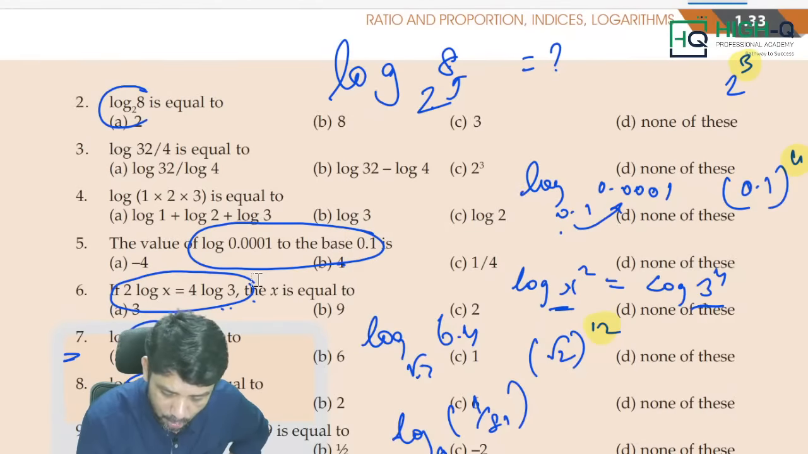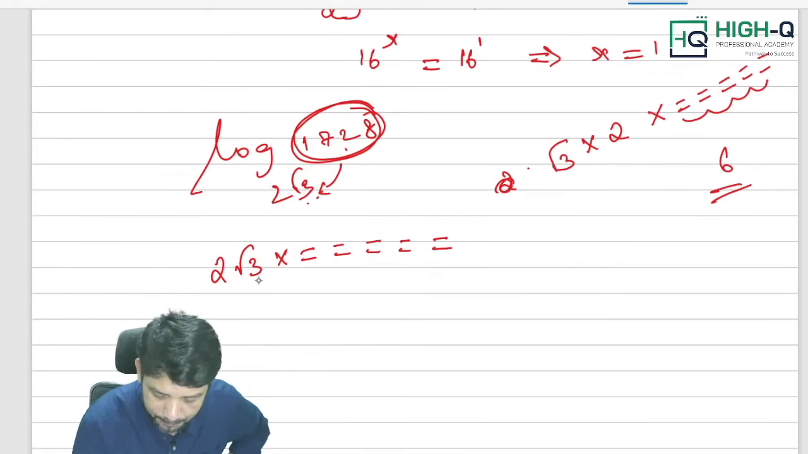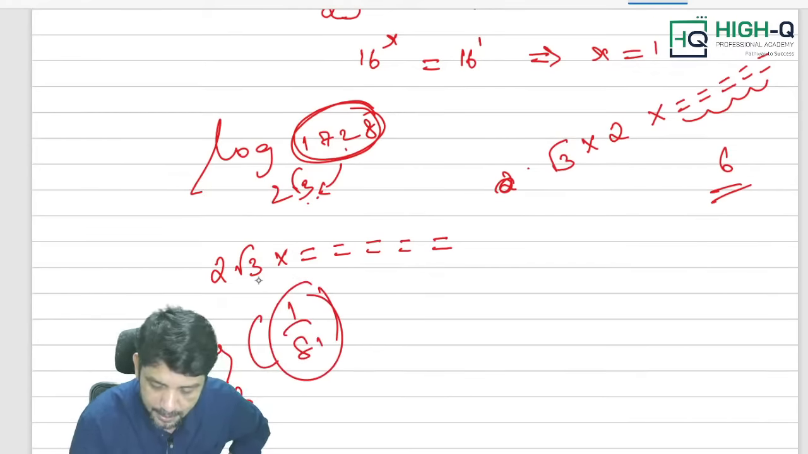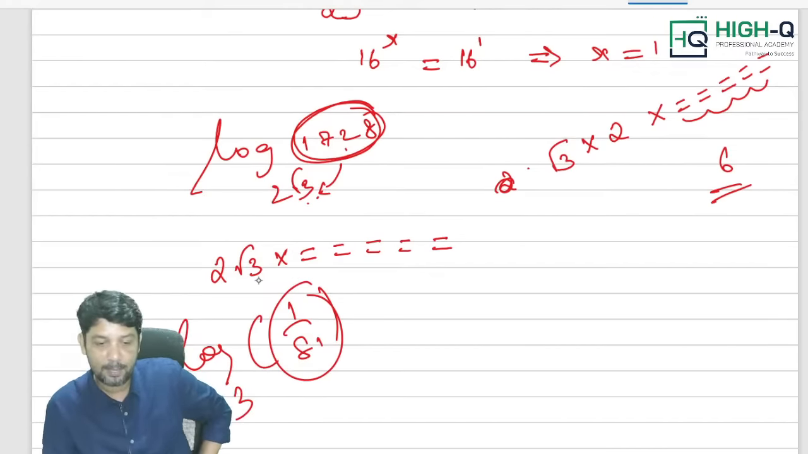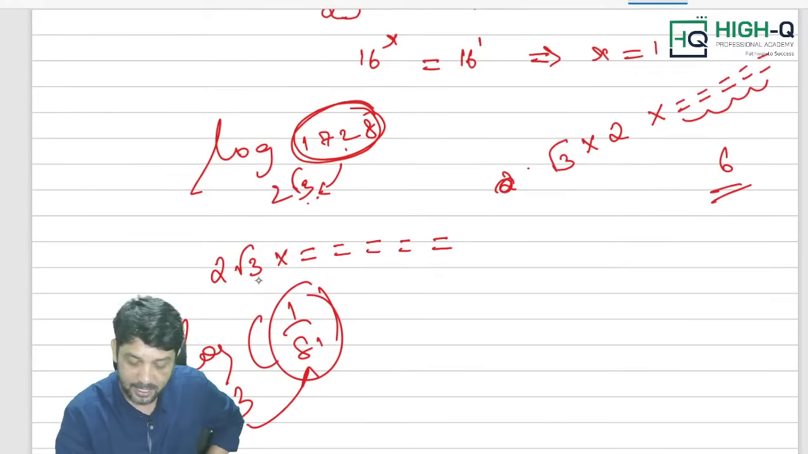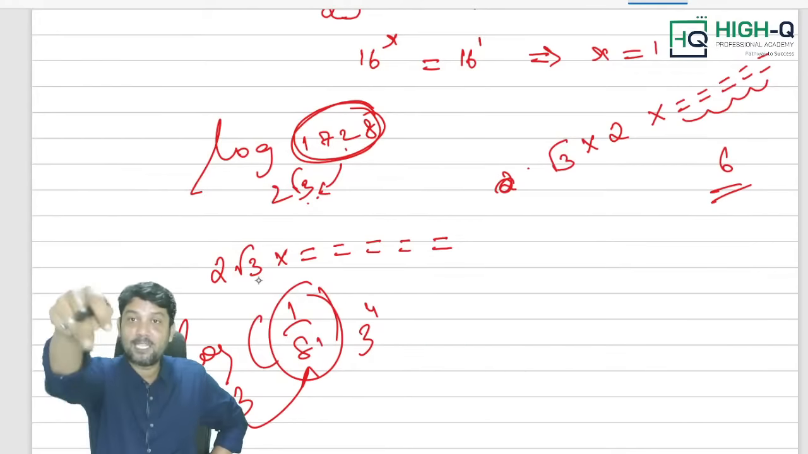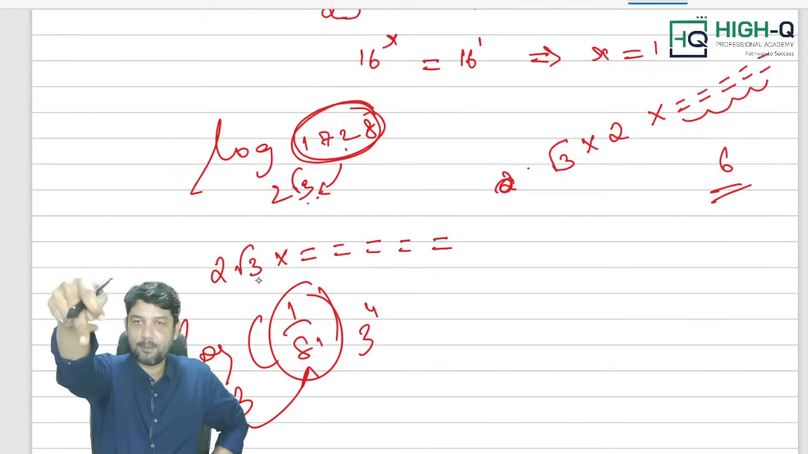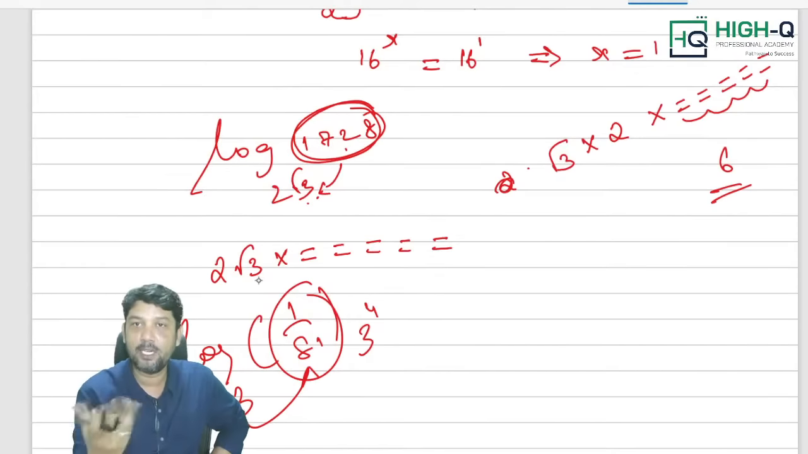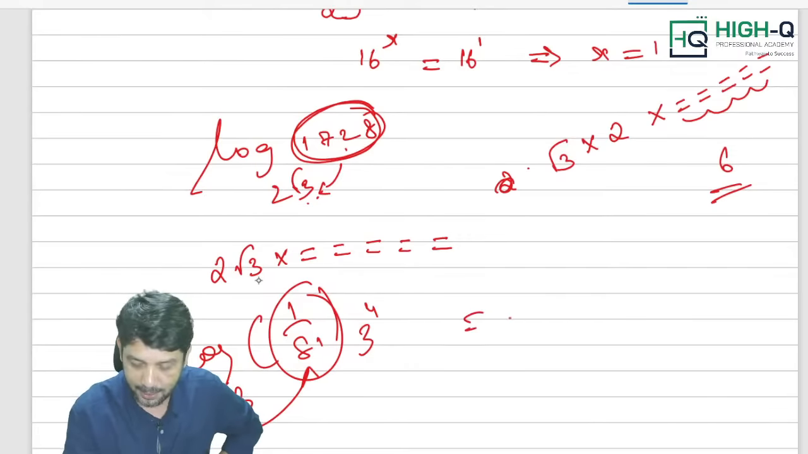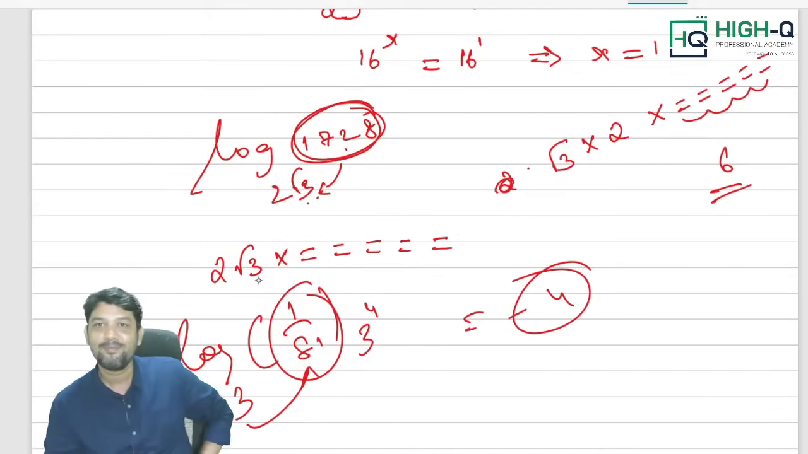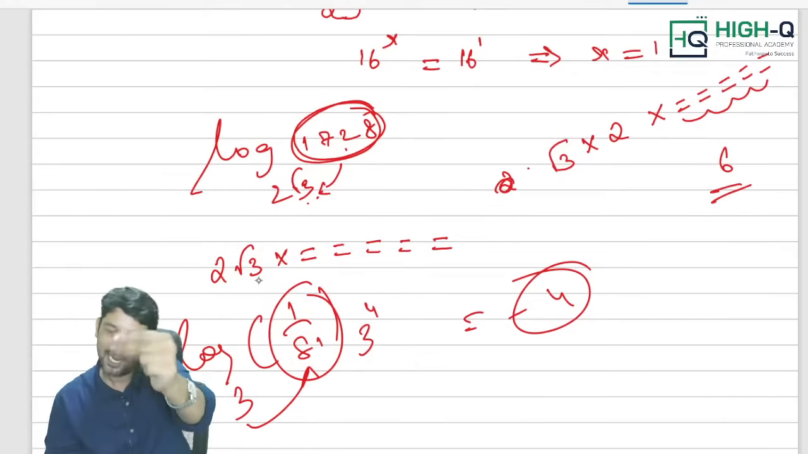For example, log 1 by 81 to the base 3. Is there a connection with 1 by 81? Yes, sir, it is a fraction, 81 comes in the denominator. There is a connection, this is 3 power 4, sir. But 3 power 4 comes in the denominator. Am I right, my dear? In this case, what is to be done? Sir, the answer is minus 4. When it comes in the denominator, the answer is minus 4.